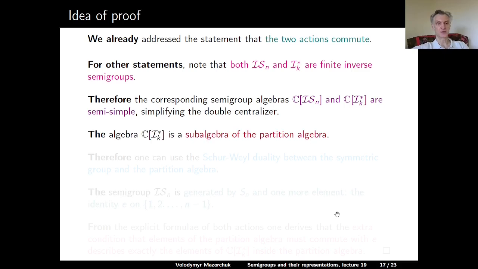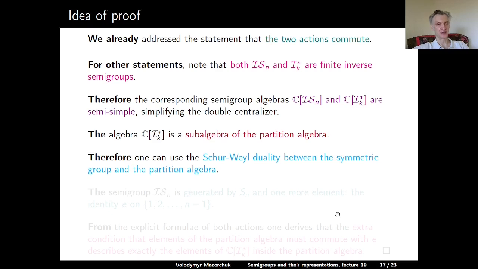The semigroup algebra of I star sub k is a subalgebra of the partition algebra, and so one can use the Schur-Weyl duality between the symmetric group and the partition algebra. ISN is generated by the symmetric group and one more element, the identity on the set n-1 underlined.